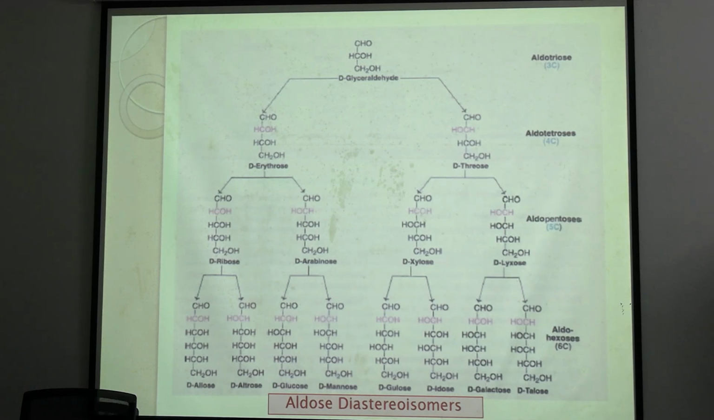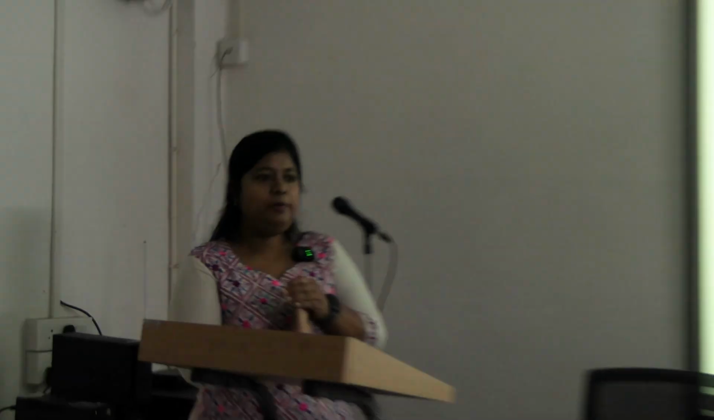Galactose and glucose are epimers on C4. Count the carbons: 1, 2, 3, 4. In the fourth carbon, the OH group is on the left-hand side in galactose, whereas in glucose it is on the right-hand side. All other carbon arrangements are the same in galactose and glucose. Clear? So in the case of diastereoisomers, there will be a difference in the spatial arrangement of H and OH